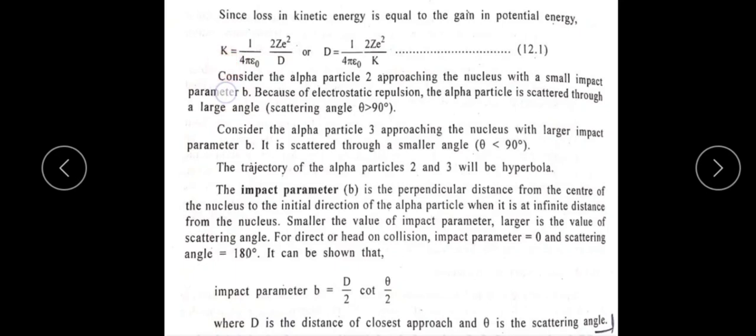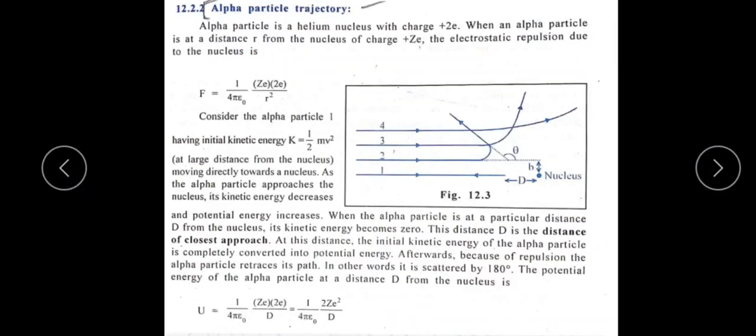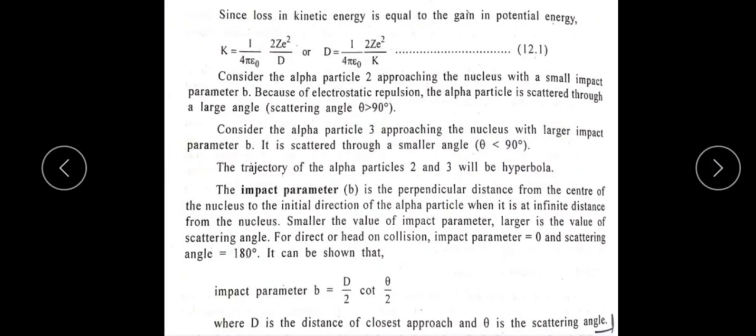K is equal to, so we know that kinetic energy is equal to 1 by 4 pi epsilon naught 2Ze square divided by d, because the total potential energy formula is 1 divided by 4 pi epsilon naught 2Ze square divided by d. That is possible because the potential energy is obtained when the total kinetic energy is lost. So this kinetic energy is equal to potential energy, that is, loss in kinetic energy equals gain in potential energy.